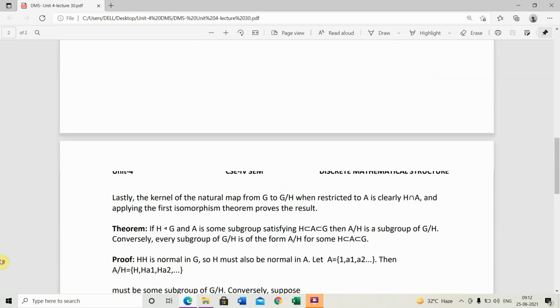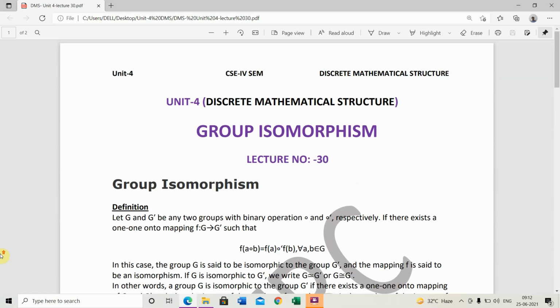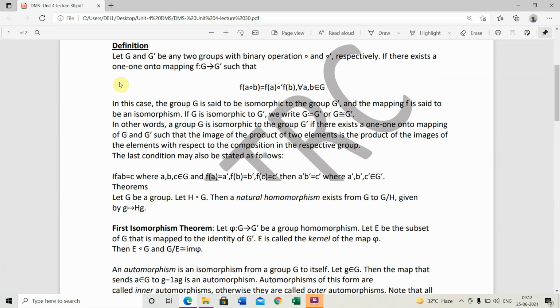So this way we study in this lecture group isomorphism. First of all, we study the definition. According to the definition, G and G' are any two groups with binary operations O and O'. Then there exists a one-one onto mapping f from G to G' such that f(a O b) = f(a) O' f(b) for all values of a, b belonging to G. This is the definition of isomorphism.